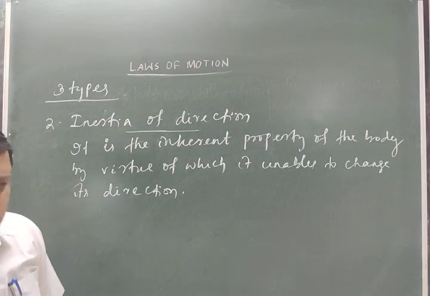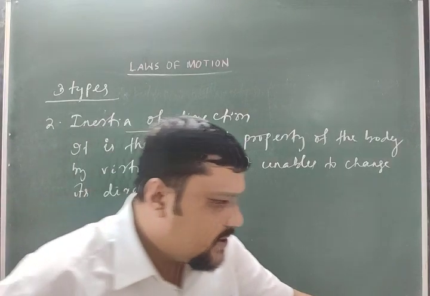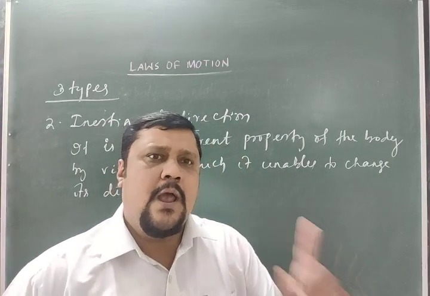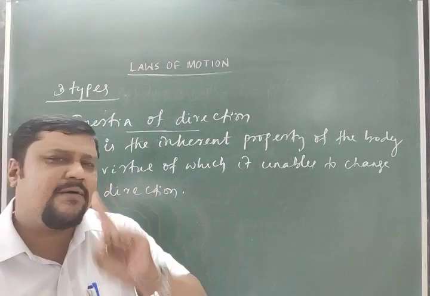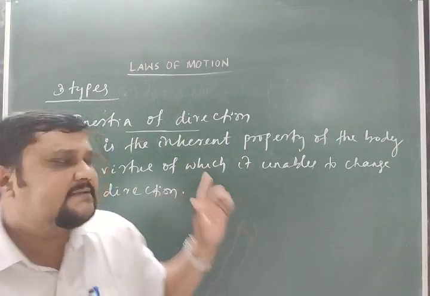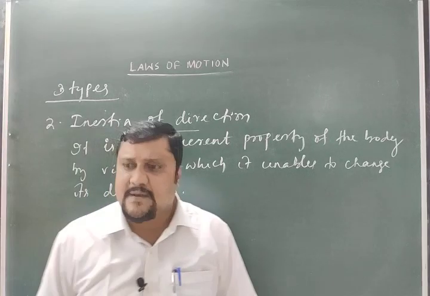So if the body is in motion in a particular direction, it will remain in that direction and will never change its direction. That is the inertia of direction.